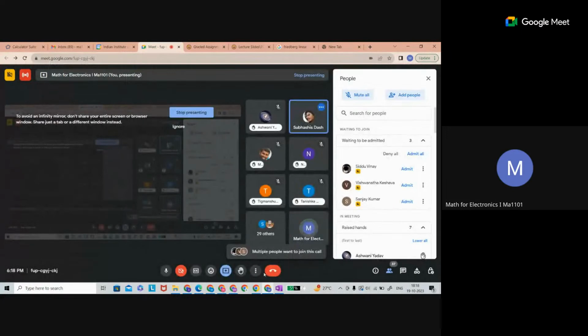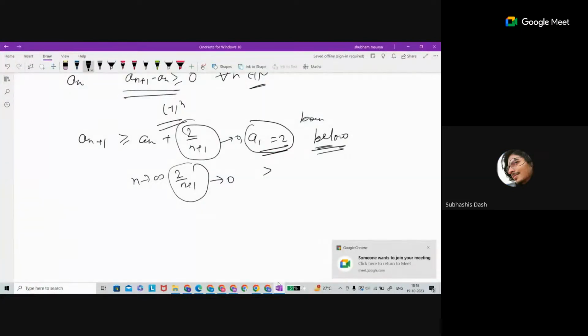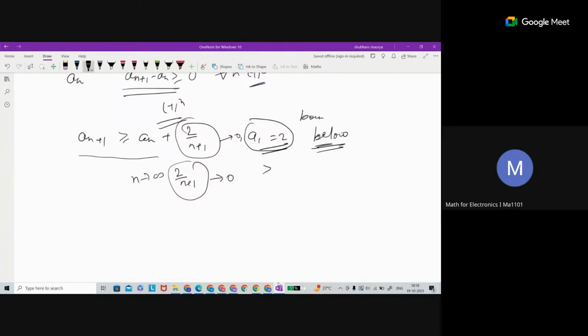Yes, sir. How could it be? It is the case because an is greater than or equal to the previous term. So the term an is always going to be greater than the previous term an minus 1. And since it is greater than or equal to, it is never really bounded by any one particular value. It can always be greater. Can anyone here prove that it is not bounded above?